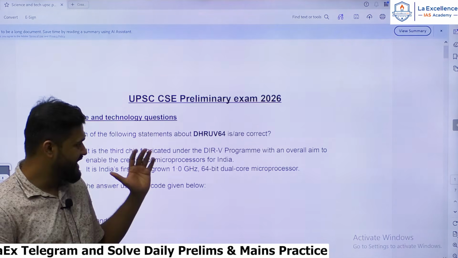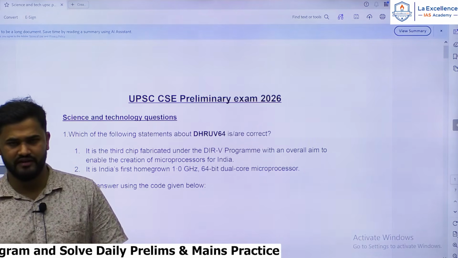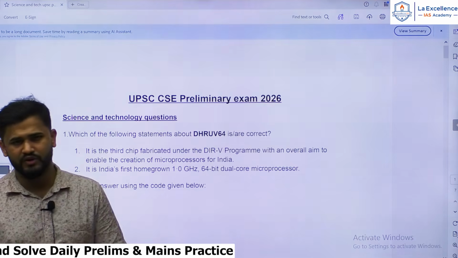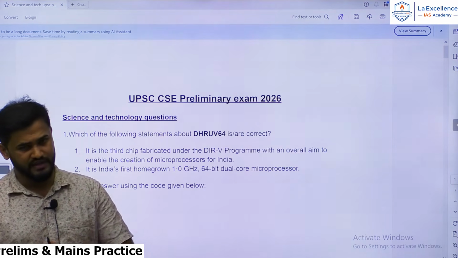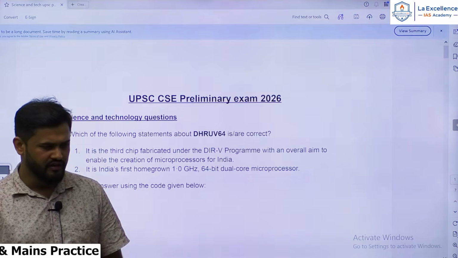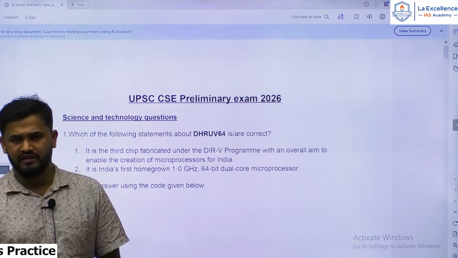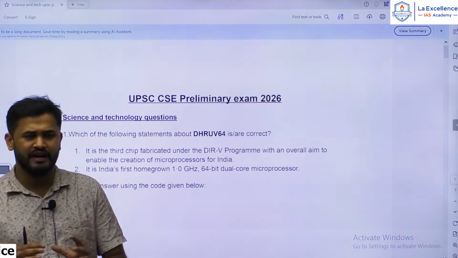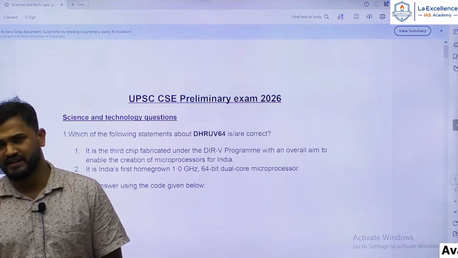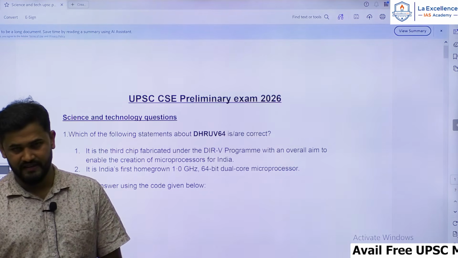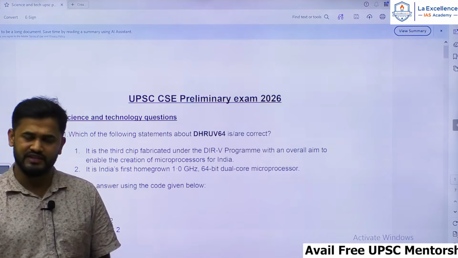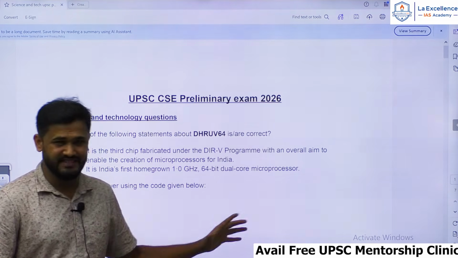When I analyzed the question paper, I understood that the questions are in the range of medium to difficult category, most of the questions, even though some of the questions fit into the easy category. But someone with minimum understanding of some of the essential topics in science and technology can definitely make intelligent guesses and can score high from this subject.